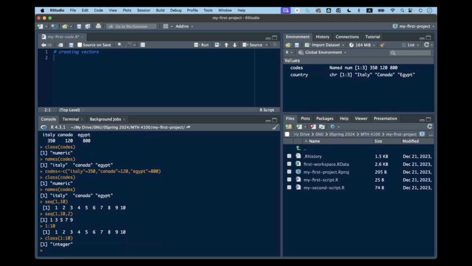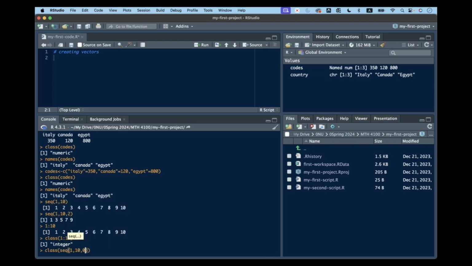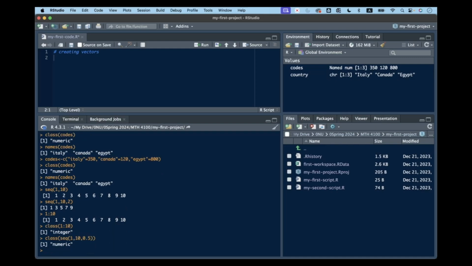If you want to create a sequence including non-integers, the class changes to numeric, not integer. For example, let's find the class of the sequence of 1 to 10, jumping by half. So I have two functions inside each other. The inside one is the sequence. Give me the sequence of numbers from 1 to 10, jumping by half. So 1, 1 1/2, 2, 2 1/2, 3, etc. And give me the class of this. It's numeric. It's not integer anymore because we have decimals.